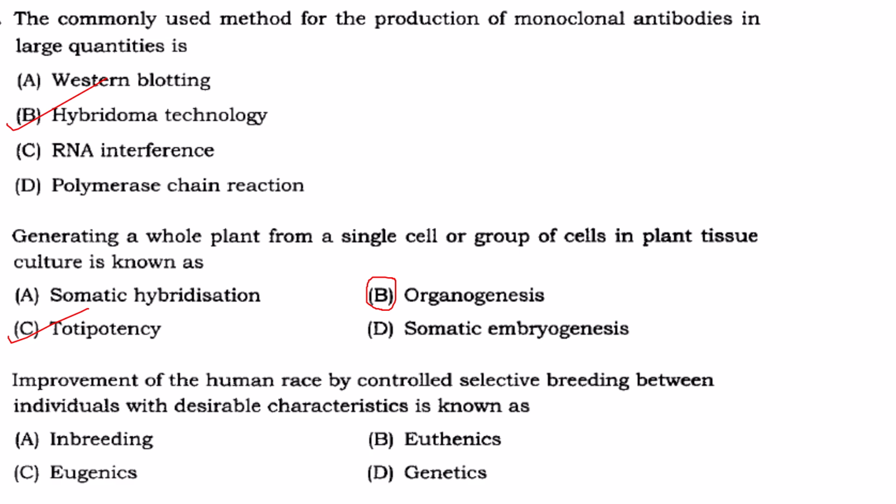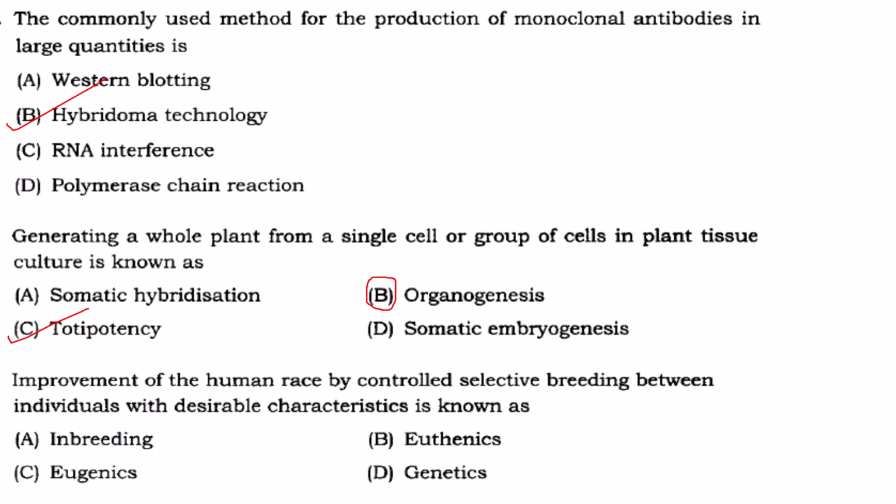Then next one, improvement of human race by controlled selective breeding between individuals with desirable characteristics. What does inbreeding mean? Mating between relatives, closely related individuals. That is inbreeding. So it increases the chance for homozygosity and there will be expression of disease traits also.